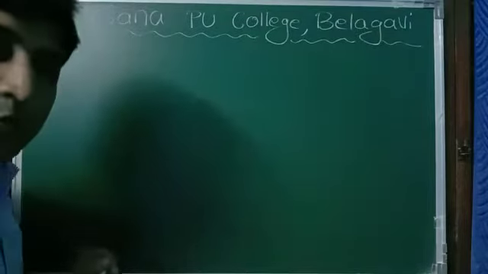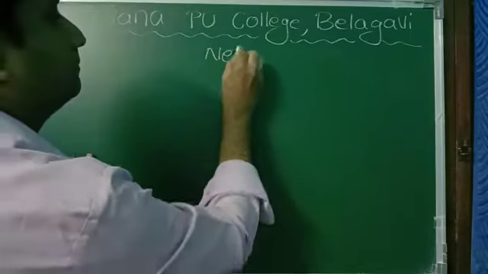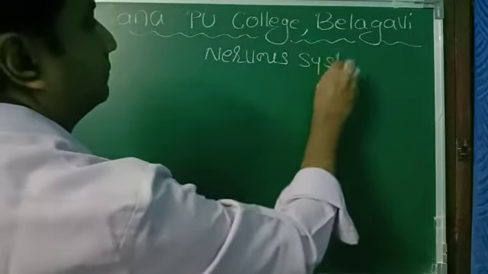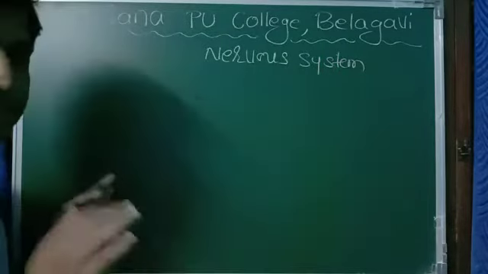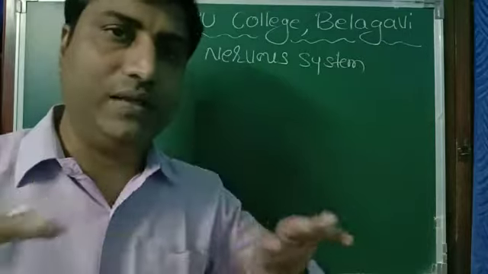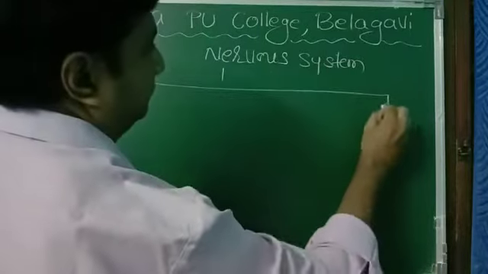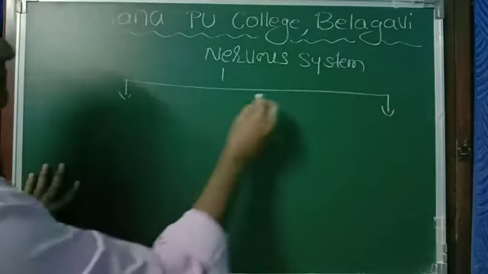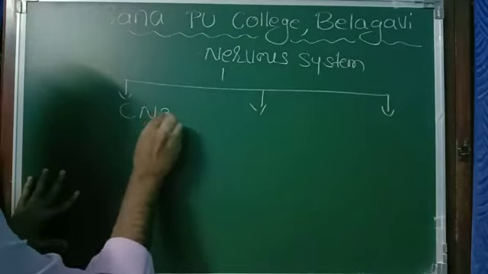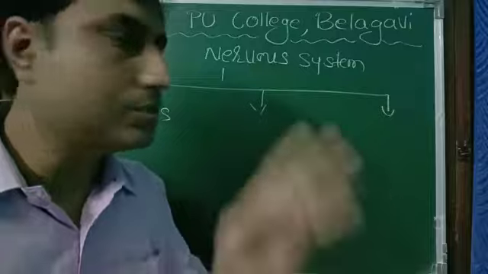See, the human nervous system is broadly divided into 3 branches or 3 categories. One is CNS. CNS stands for Central Nervous System.